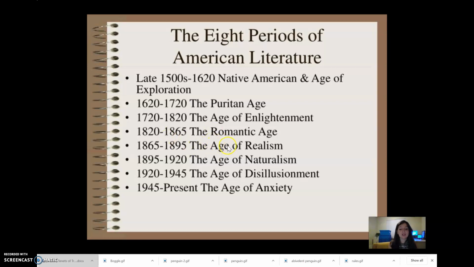Then we have the Age of Realism, which is a reaction against the Romantic period. We have the Civil War, which was an incredibly bloody war that happened on US soil. Because of that, this feeling of romance eroded and essentially disappeared, and we entered into a time of realism in which the literature was, as the name suggests, starkly realistic. But in between those, we have the Romantic Age, and that's where we're focusing for this video.